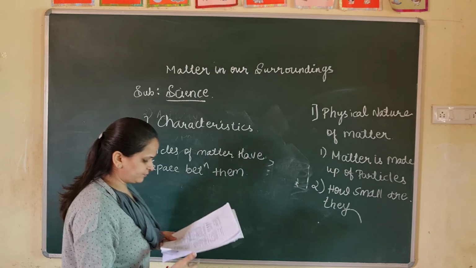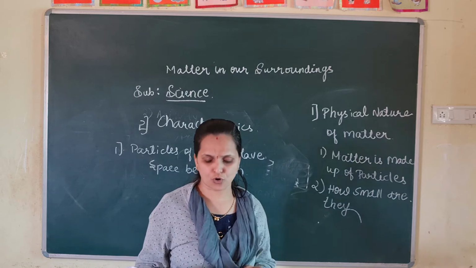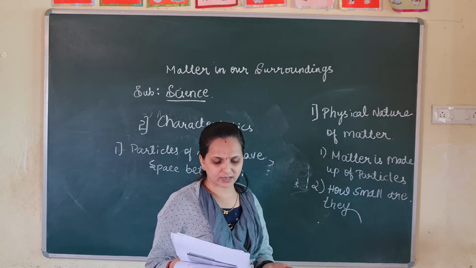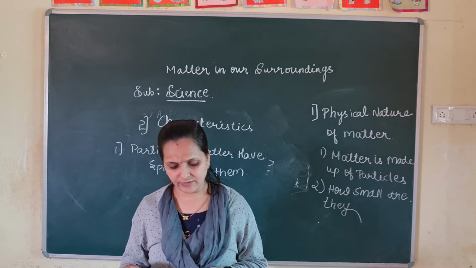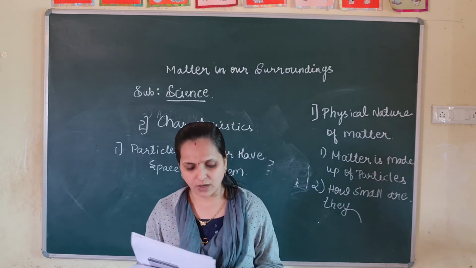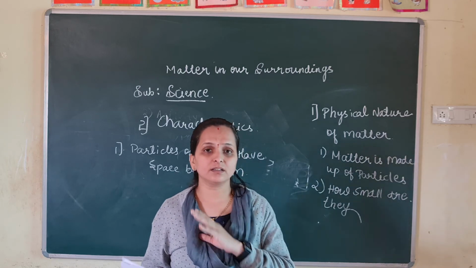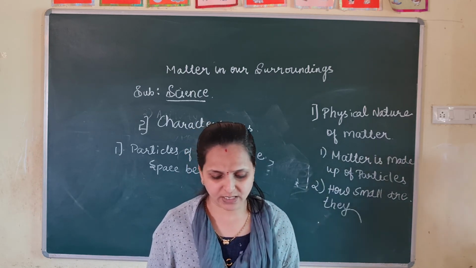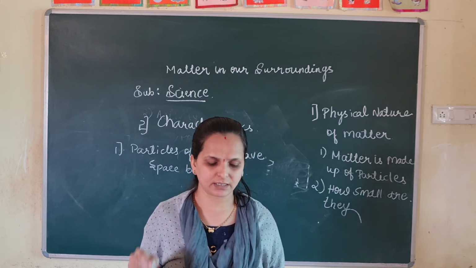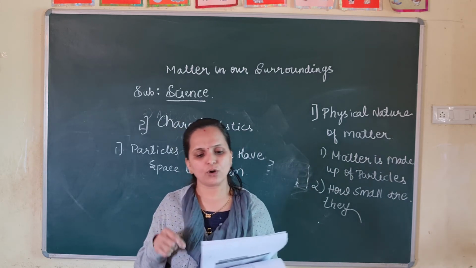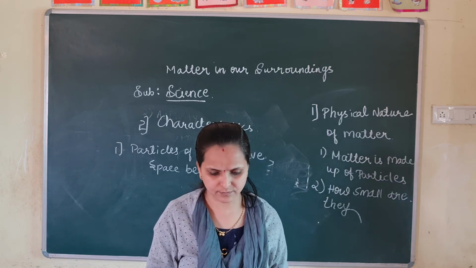Particles of matter have space between them. In activities 1 and 2 we saw that the particles of sugar, salt, Dettol or potassium permanganate, whatever it is, got evenly distributed in the water. Similarly, when we make tea or coffee or lemonade, that is nimbu pani, particles of one type of matter go into the spaces between the particles of the other. This shows that there is enough space between the particles of matter. If we go on adding, it will be thicker and thicker, right? So there is always space in between them.